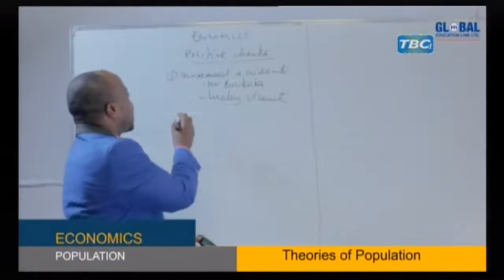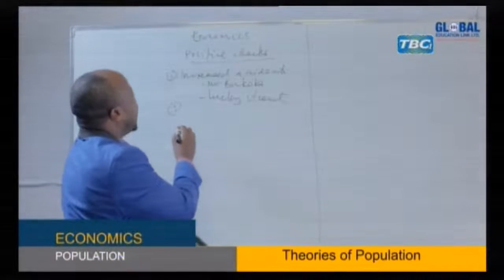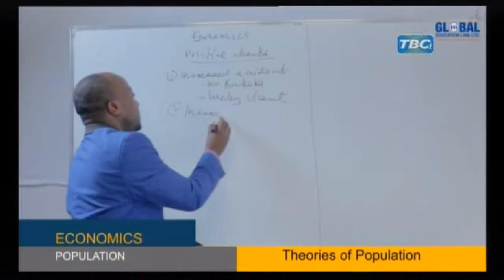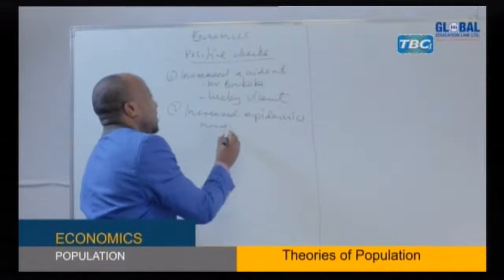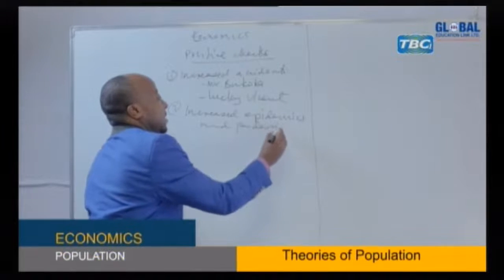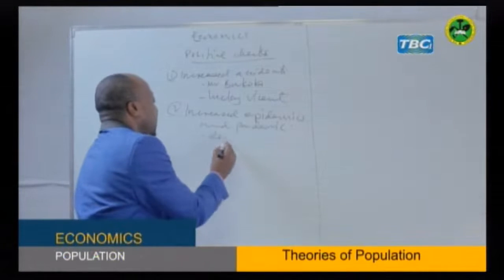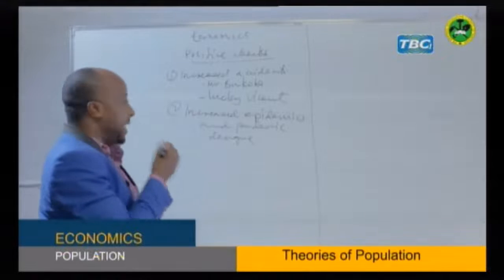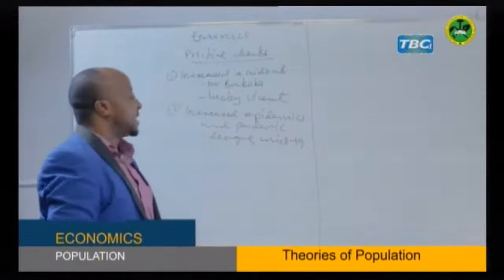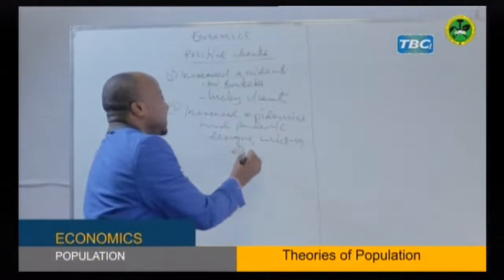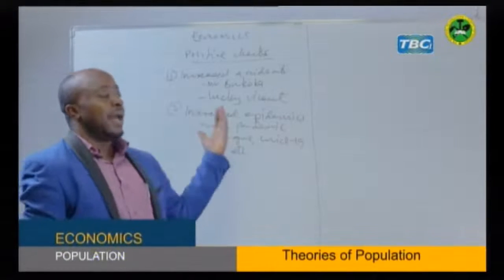The second one for the case of Tanzania, because the question is asking about Tanzania, is the issue of increased epidemics and pandemics. So again, we go back to vivid examples. We have maybe dengue, which is also in Tanzania. We have COVID-19, this disease also, and many other diseases which are happening and reducing the number of people in Tanzania. They are part and parcel of the positive checks.